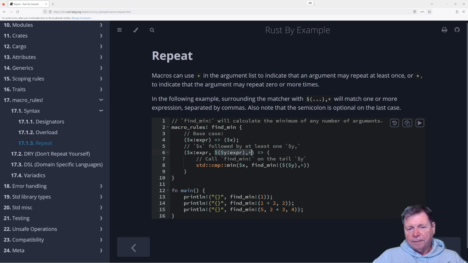What's interesting is that we don't have to have an end condition for this loop, because it's just going to stop. Is it going to stop? How does it know to stop? How did it know not to throw an exception, or whatever the equivalent is in here, when it ran out of y's? Will match one or more expressions. Also note the semicolon is optional in the last case.